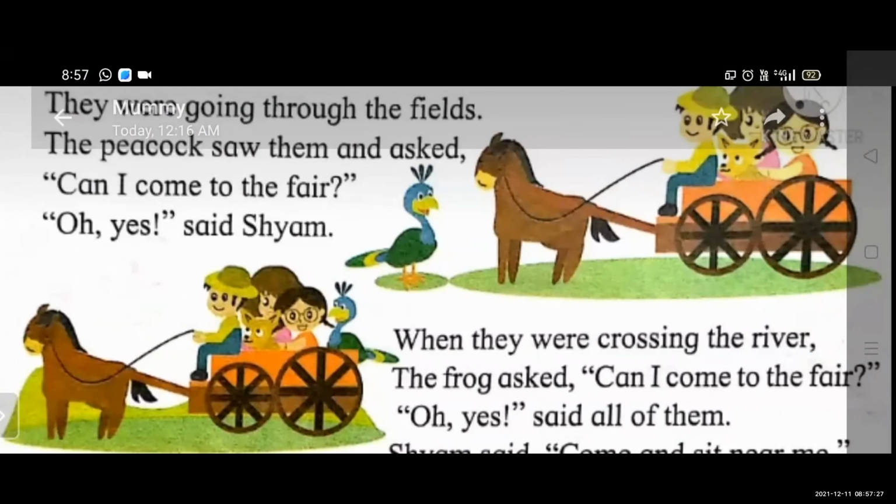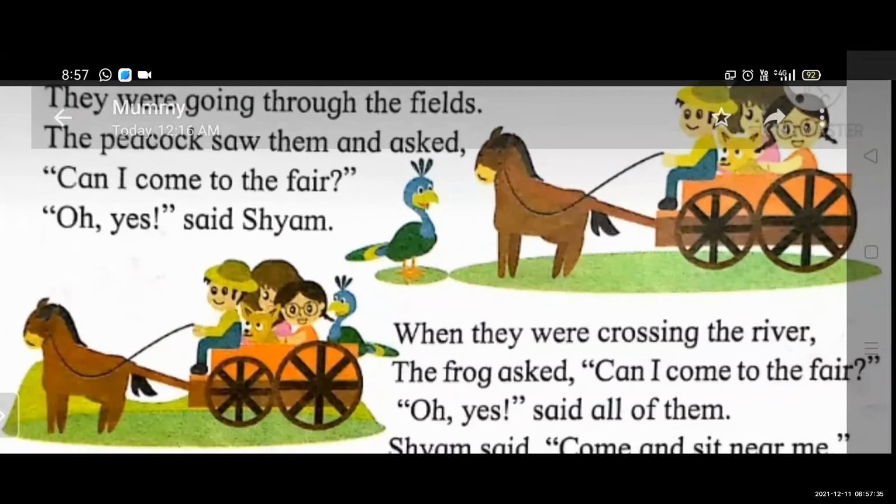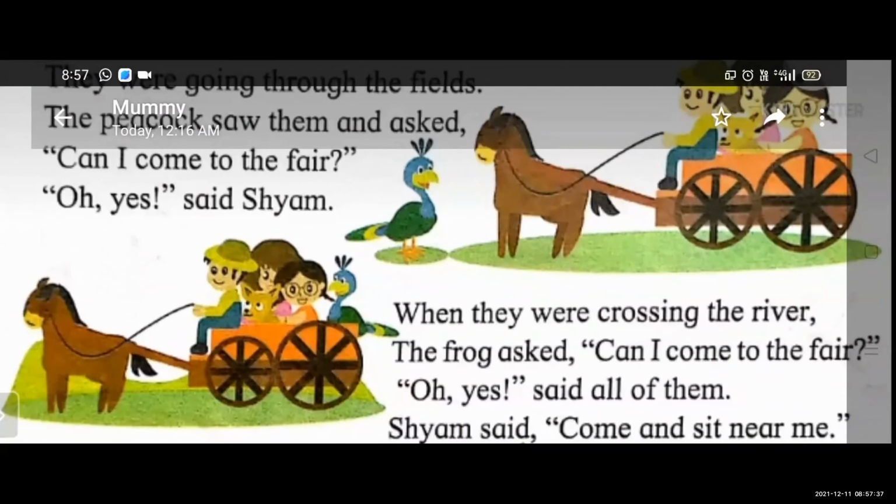The peacock saw them and asked, "Can I come to the fair?" "Oh yes," said Shyam. When they were crossing the river, the frog asked, "Can I come to the fair?" "Oh yes," said all of them. Shyam said, "Come and sit near me."